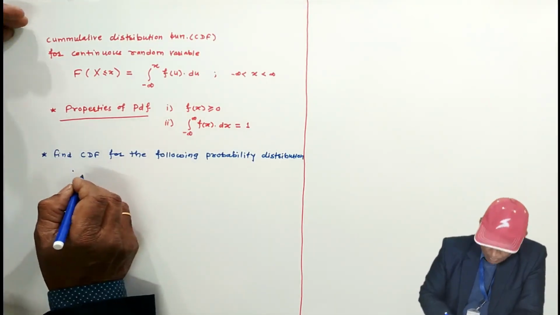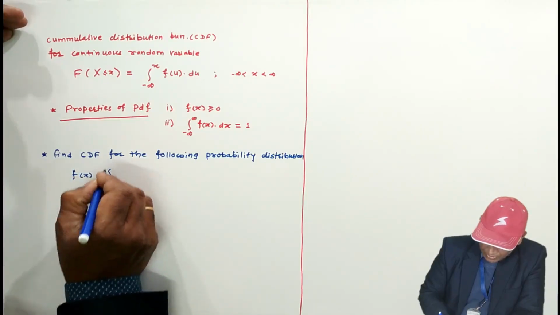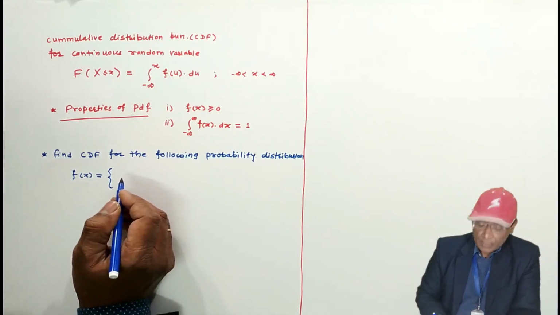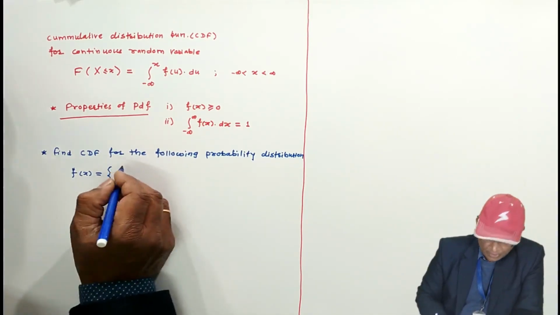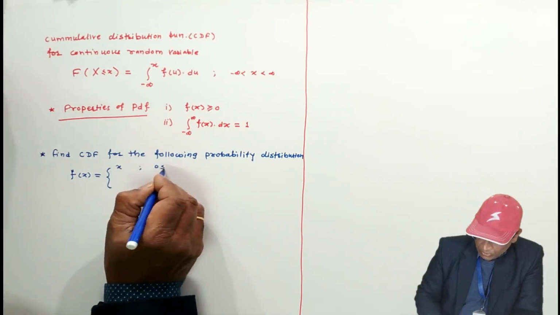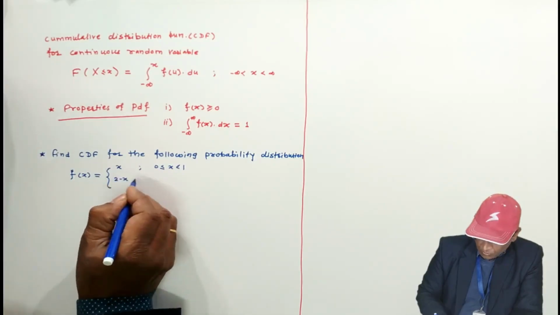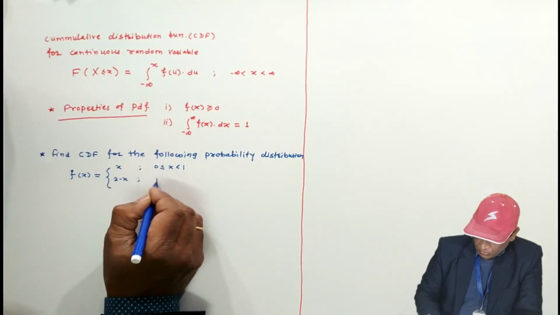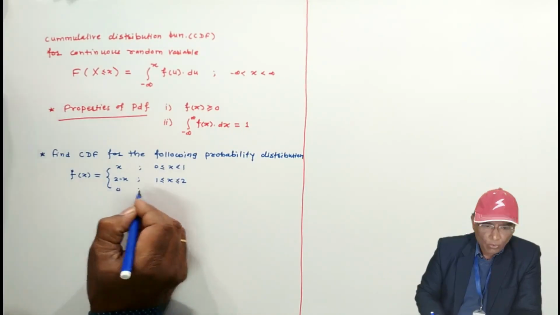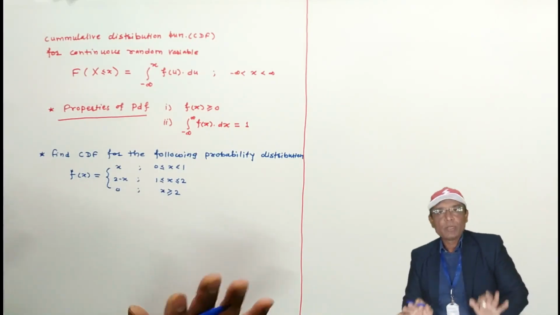Here it is given f of x equal to, in this way it is defined in the interval, because we are dealing with a continuous random variable. It is x for the interval 0 less than or equal to x less than 1, then 2 minus x for the interval 1 less than or equal to x less than or equal to 2, and 0 for x greater than 1. In this way probability distribution is given.